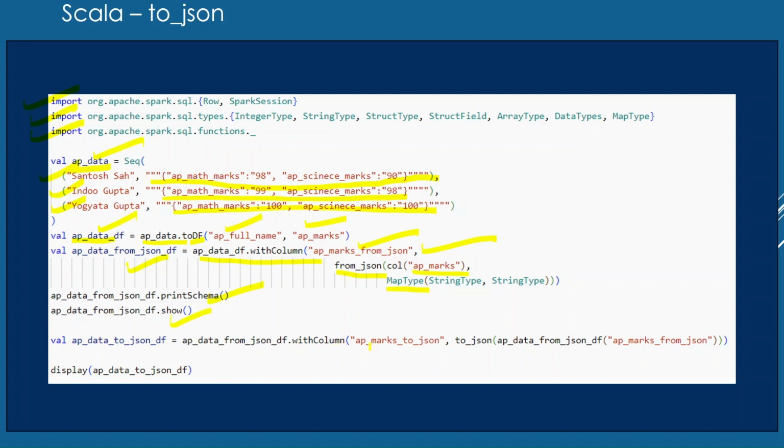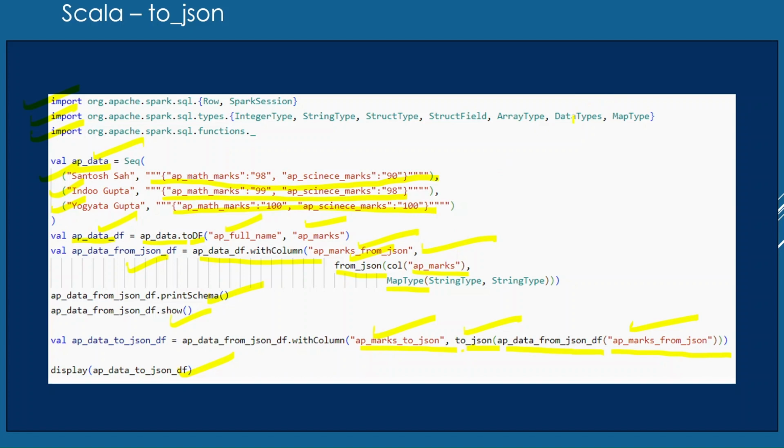Now we are going to create one more column known as AP marks to JSON. This column we are going to convert back into JSON structure. How are we going to convert the map type column to the JSON structure? With the help of the toJSON function. Here we are passing the data frame name and the column which is of a map type. Since this is a map type column, this toJSON function will convert it and populate all the data in this newly created column, and we will validate the data with the help of the display function.